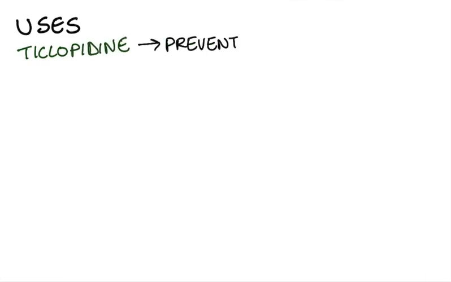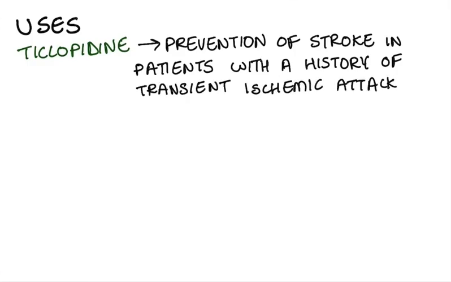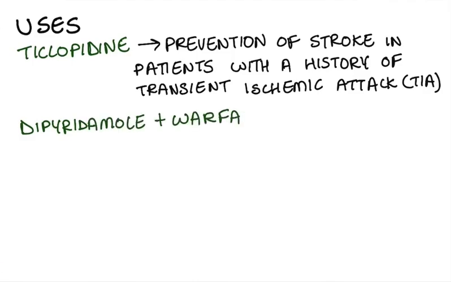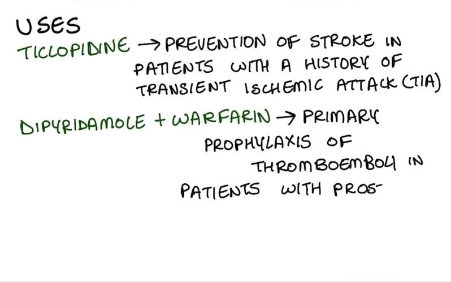Ticlopidine is given for prevention of stroke in patients with a history of transient ischemic attack. Dipyridamole in combination with warfarin is used for primary prophylaxis of thromboemboli in patients with prosthetic heart valves. So that's a high-yield overview of the mechanism of action and uses of the antiplatelet drugs.